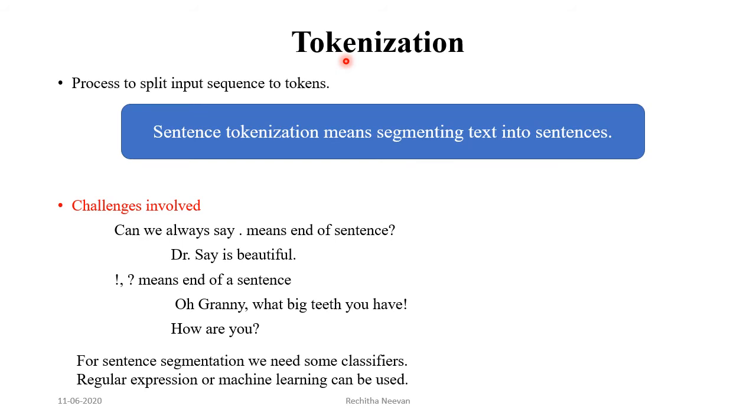Tokenization is a process to segment data into tokens. We can perform sentence tokenization as well as word tokenization. So, in the English language, a sentence always ends with either a full stop, exclamation, or question mark. Can we identify sentences in English using regular expressions? Of course, we can identify sentence boundaries by specifying a pattern like full stop, exclamation, or question mark.